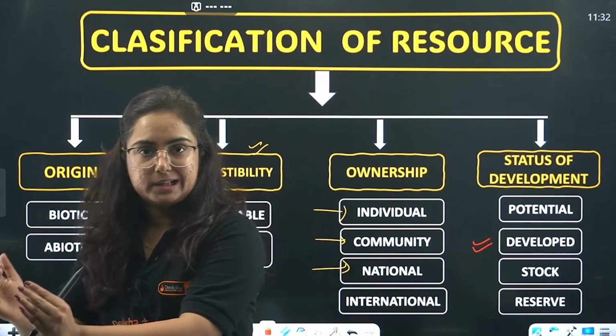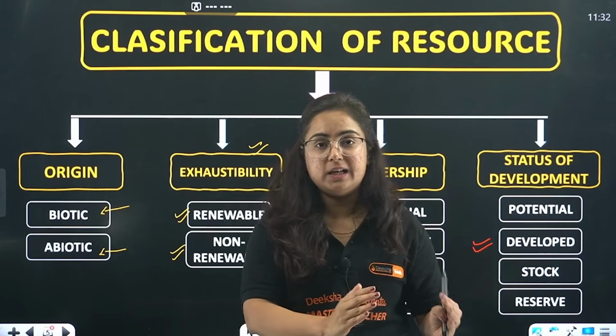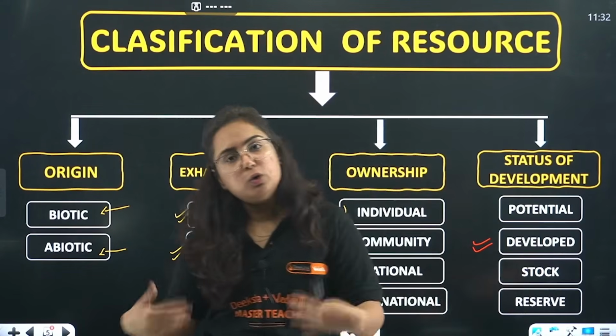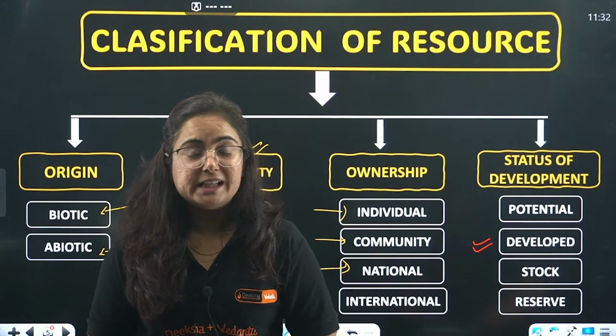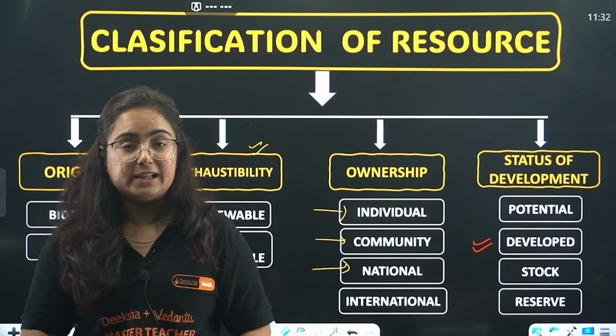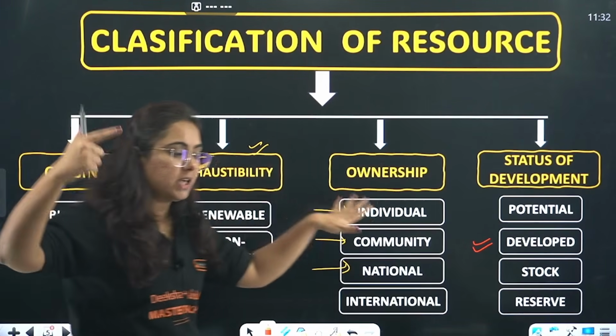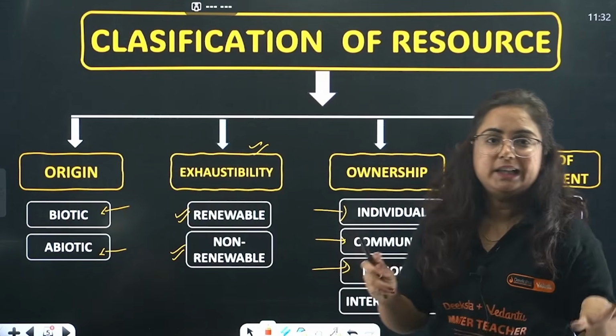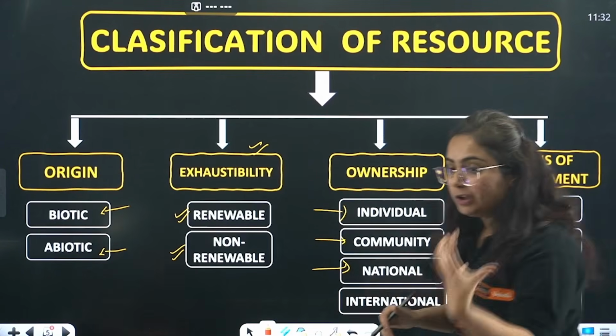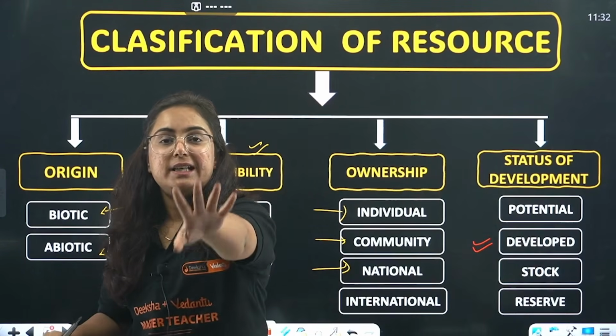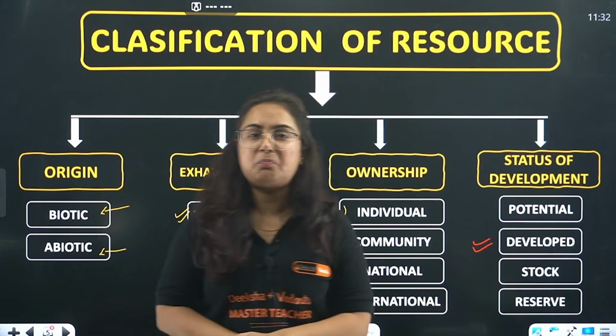Why this much quality is there, this much quantity is there, and we are even able to use them easily. So the type of resources whose quality as well as quantity is determined by an individual and we are able to use it is known as a developed resource.